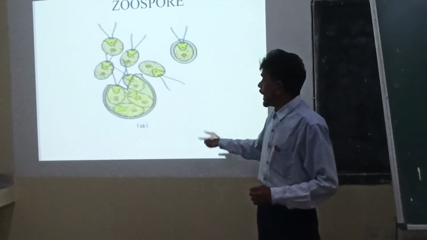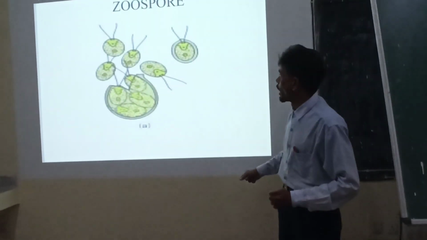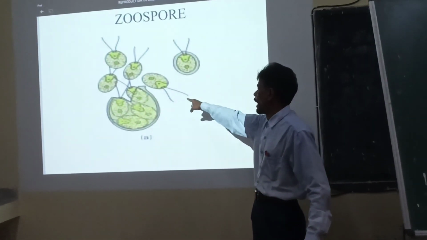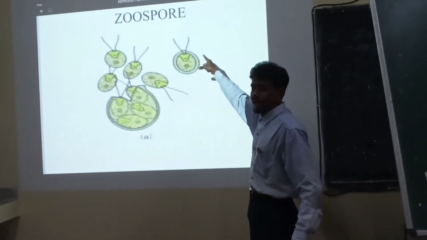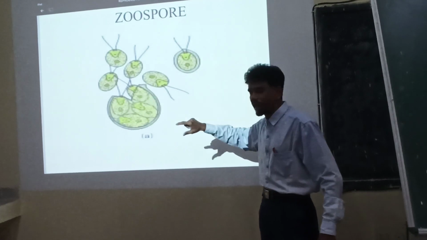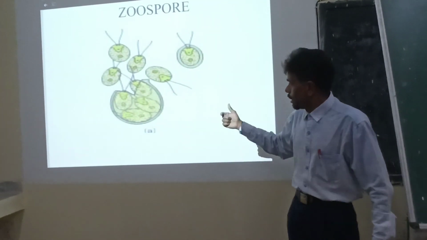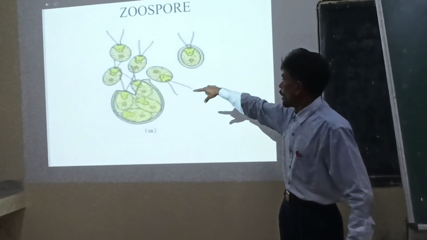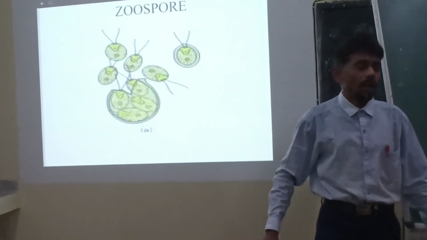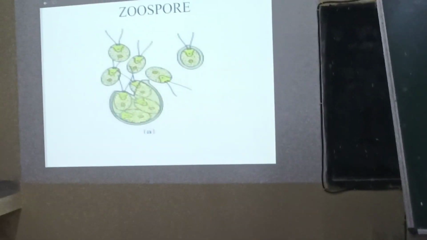This is an endogenously produced and motile spore. Why are they motile? Because they have the external outgrowth called flagella. With the help of this flagella, they can move, come out of the parent body, and grow as an individual organism.